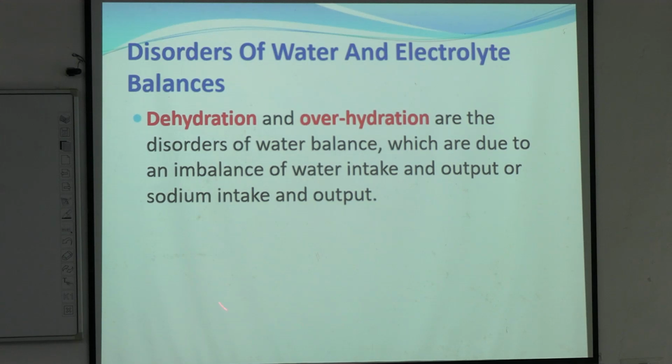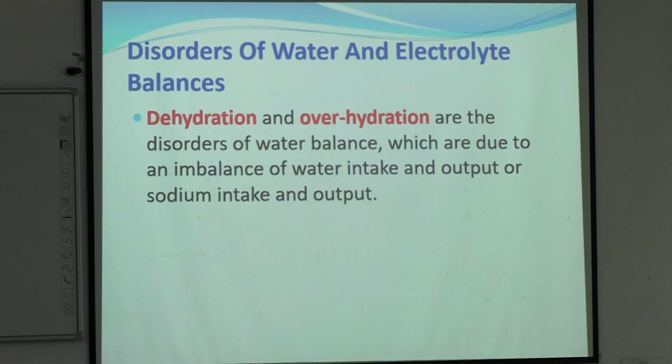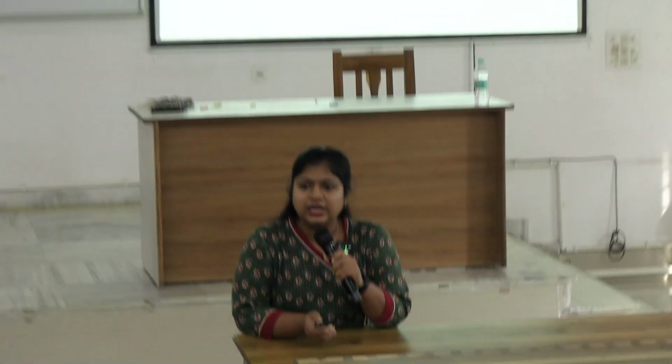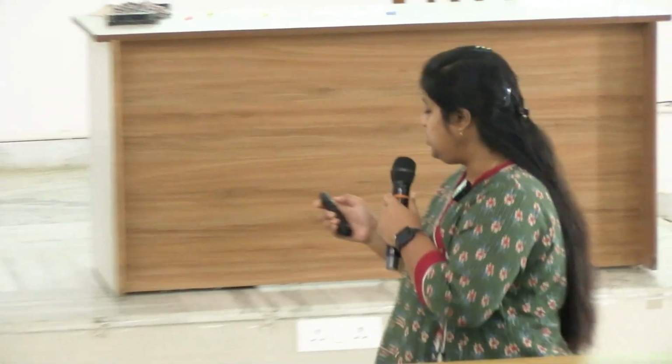Okay. Now there are disorders of water and electrolyte balance. Main disorder is dehydration. তাই তো? Dehydration মানে loss of fluid. Along it can be simple dehydration or it can be combined dehydration. What happens in simple dehydration? Only water is lost. In combined dehydration, water along with electrolytes are lost. ঠিক আছে?